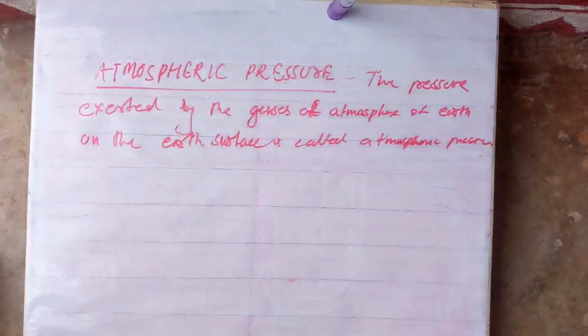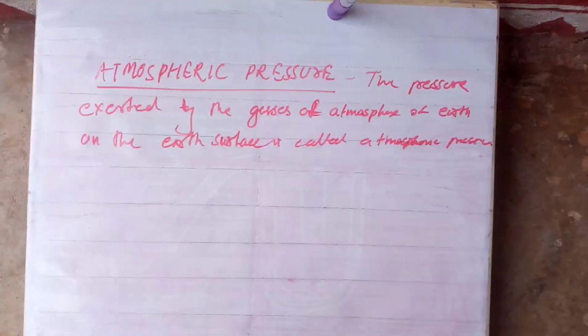Clear? That's all. Atmospheric pressure is nothing but the gaseous pressure. The gases also exert pressure in all directions. Our atmosphere, Earth's atmosphere, is filled with so many different gases. So they also exert pressure on the surface of the Earth, and that is called atmospheric pressure.